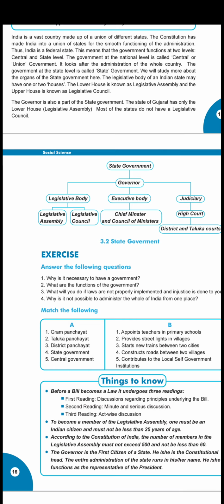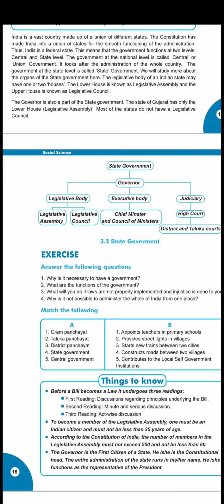Even though the states are separate, they are connected with the center, that is the central government, which is called the union government. Why? For the smooth functioning of the administration. So India is a federal state. This means that the government functions at two levels, central level and state level, and the state is connected with the central.